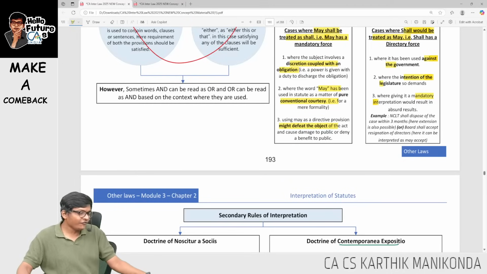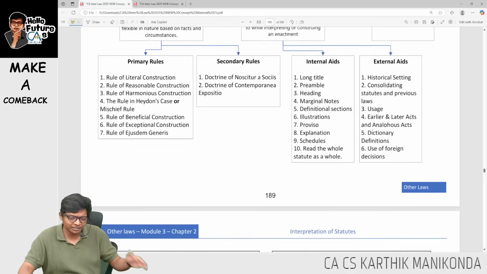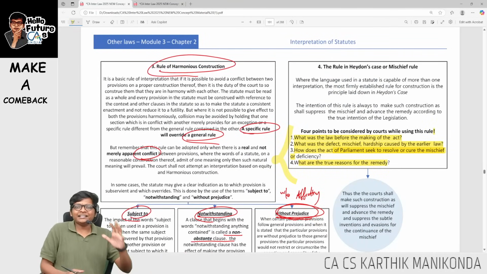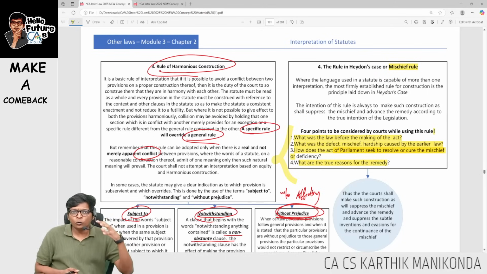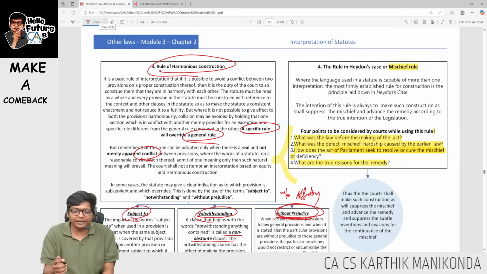Hayden's rule. If Hayden's rule comes in the exam, you have to write these 4 points, guys. So this exceptional construction, ejusdem generis, Hayden's rule, yeah. You have to write these 4 points. Hayden's rule basically is also known as mischief rule. If there is any loophole in the act, how is the law trying to protect against the loophole? Has the amendment ensured the loophole is not there anymore?